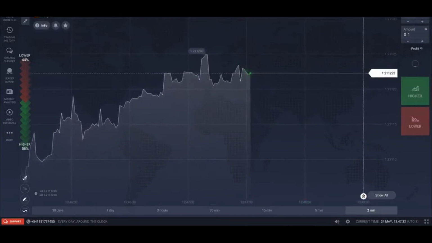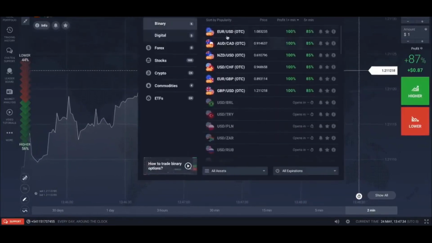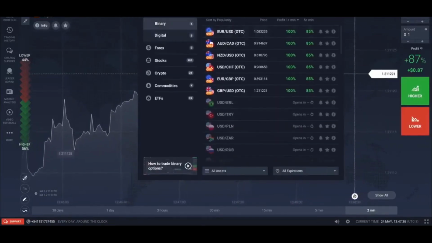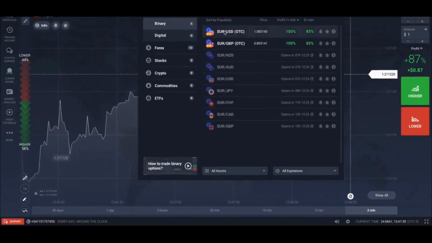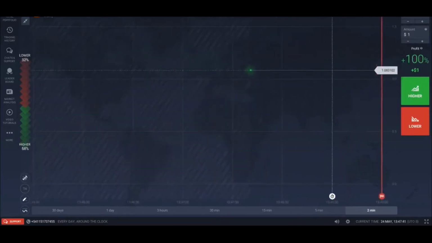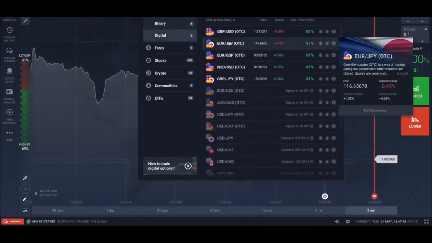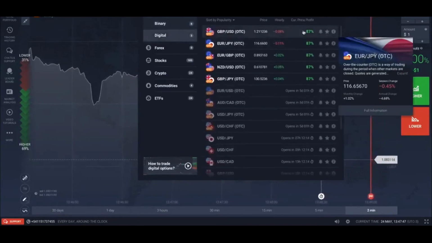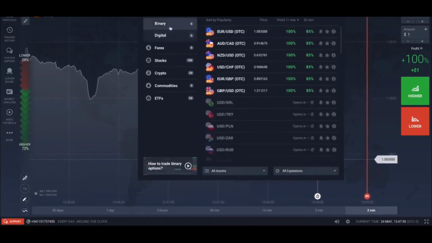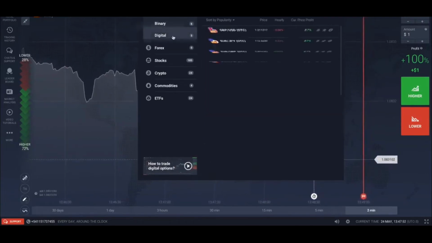Okay, so if I choose, let's say, the binary options Euro Dollar, you can type in whatever the signal is that we recommend, boom, select, and you're done. So that's binary, and digital is the same thing. My recommendation is to choose the biggest payout. So 87% right now for digital, 85 for binary. I would go with digital all day.